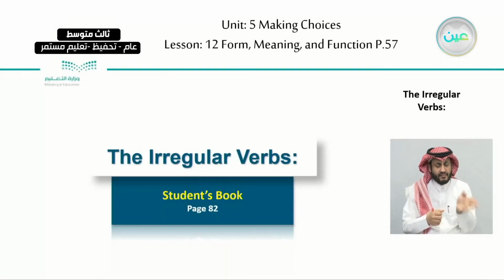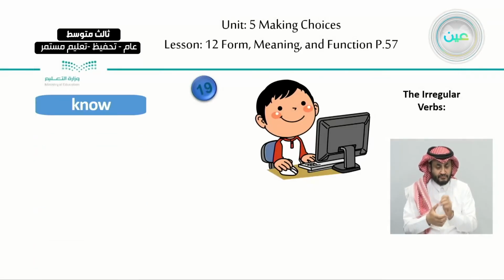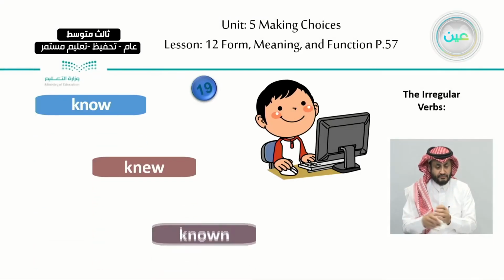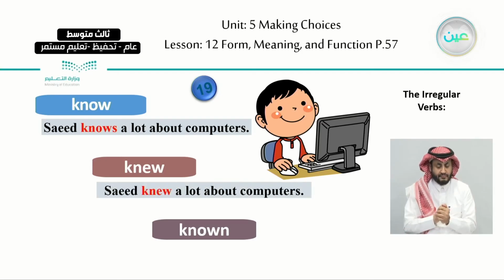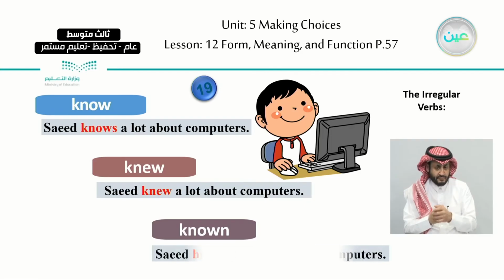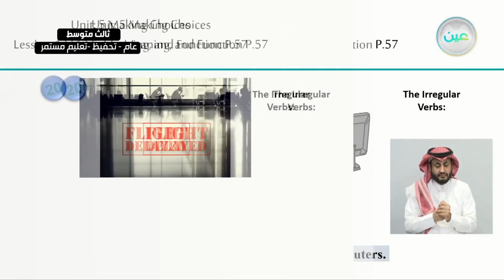Now moving on to page 82. Please open your books, page 82. We have the first verb for today: know, knew, and known. These are the examples for the present. Saeed knows a lot about computers. Saeed knew a lot about computers, and Saeed has known a lot about computers.